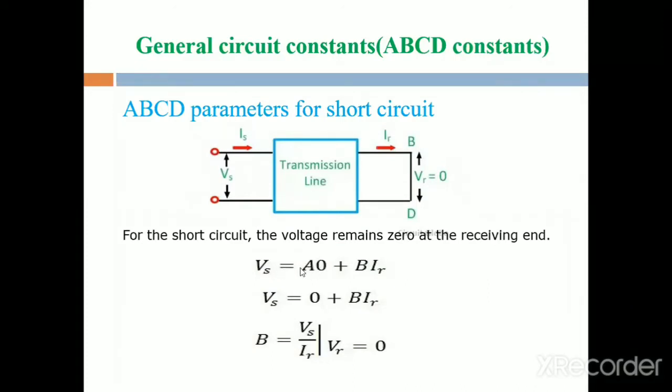Then Vs is equal to A into 0 plus B into IR. A into 0 is 0, so Vs is equal to B IR. Therefore, B is equal to Vs by IR. When VR is equal to 0, the receiving end voltage is 0, then the formula for the B parameter is Vs by IR.